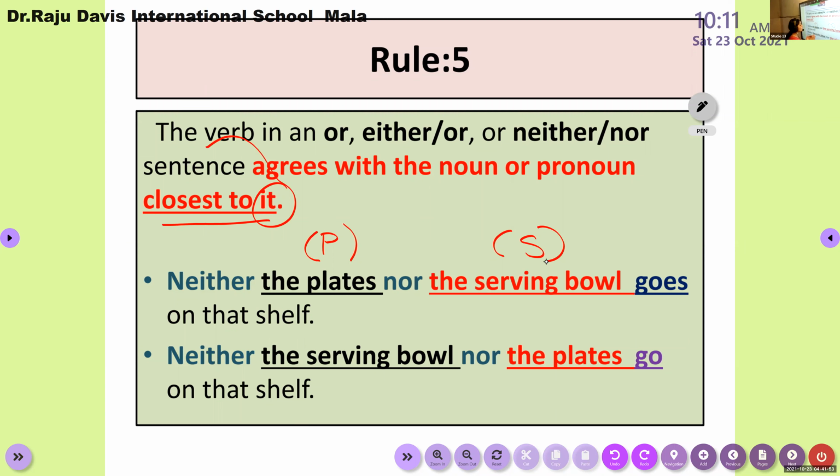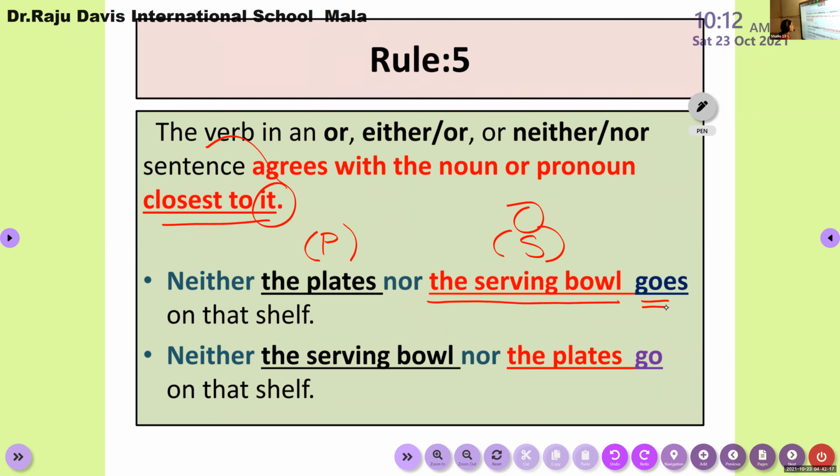Here I cannot jump to a conclusion to use a singular verb. That is wrong, because here I have to consider the noun closest to the verb. Here the noun closest to the verb is the serving bowl, and that is singular in form. So if that is singular in form, the verb should be singular.